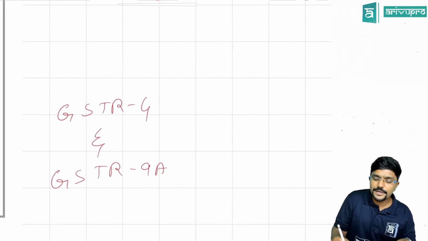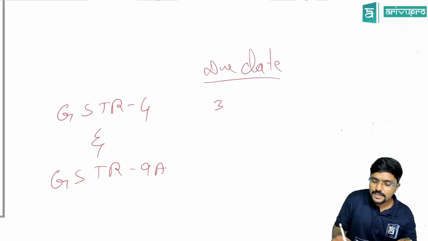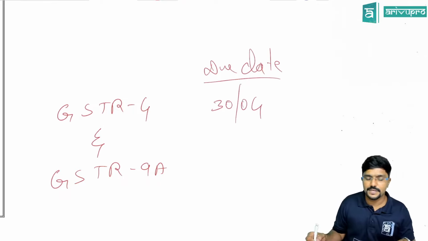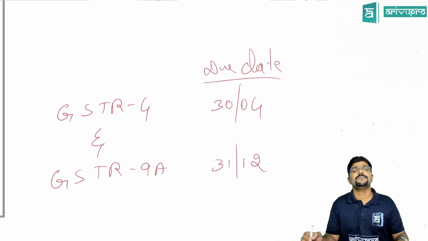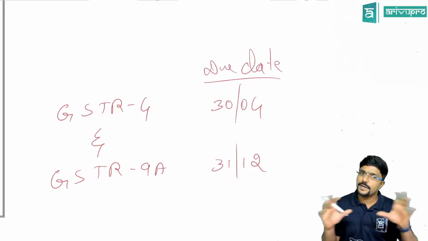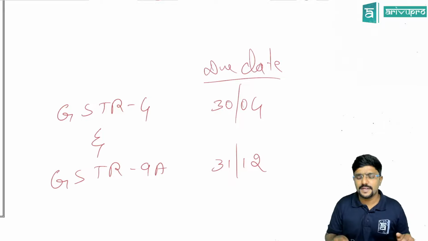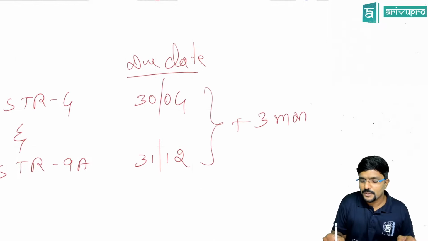Okay. What is the due date to file? GSTR 4, 30th April of next financial year, whereas GSTR 9A, 31st December of next financial year. They are telling, even if you have not filed within the due date, it is fine. File it later at least. They are giving some extended time of another 3 months.